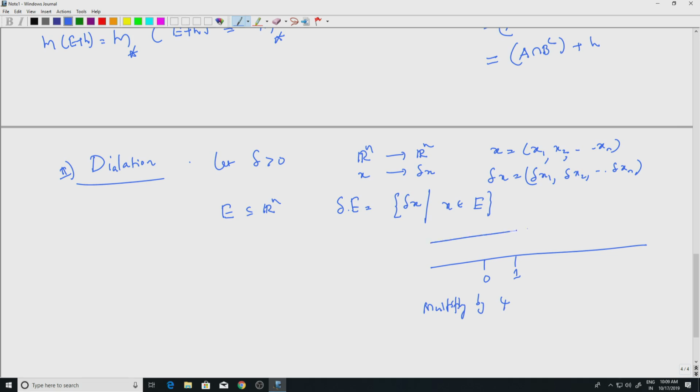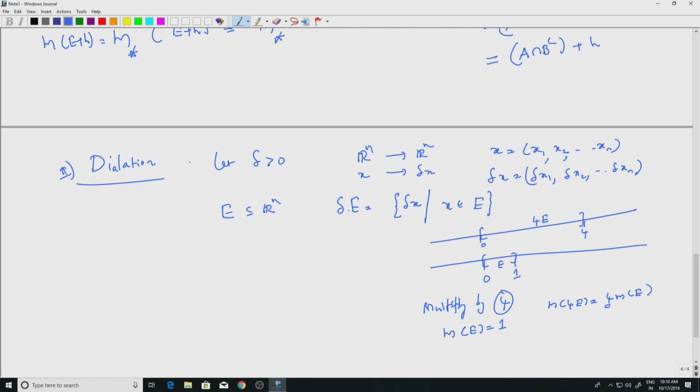I am going to get the interval 0 to 4. So if this is E, this would be 4E. What is the Lebesgue measure of E? That is 1, because it is an interval, so the length is 1. And the measure of 4E is 4 times the measure of E. So whatever you are multiplying by, it comes out.